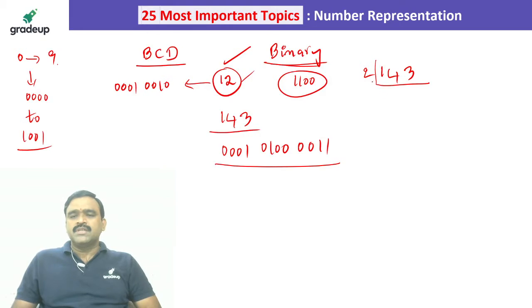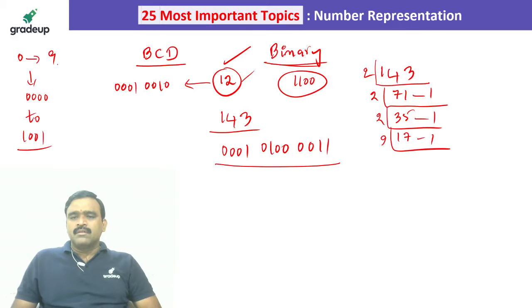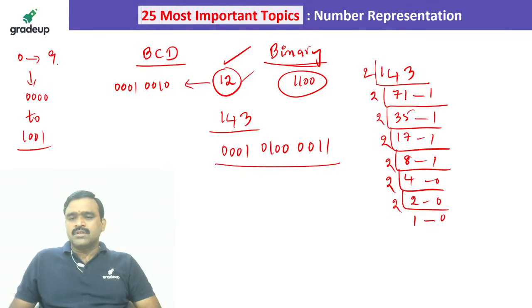And for the binary value, we just divide: 2 7s are 14, 2 1s are 2, and 1 is the remainder. Again 2 3s are 6, 2 5s are 10, and 1 is the remainder. 2 1s are 2, 2 7s are 14, 1 is the remainder. 2 8s are 16, 1 is the remainder. 2 4s are 8, 0 is the remainder. 2 2s are 4, 0 is the remainder. 2 1s are 2, 0 is the remainder.